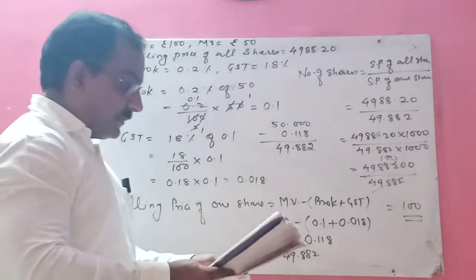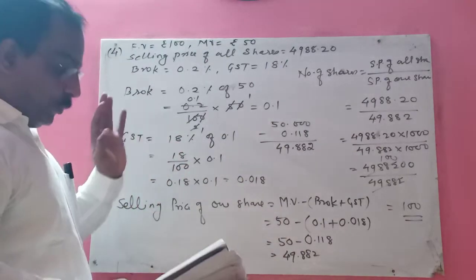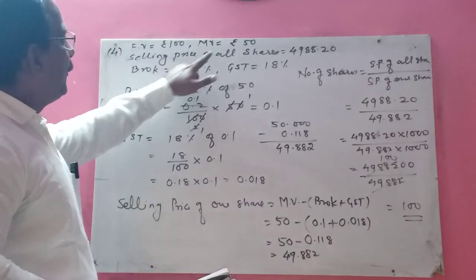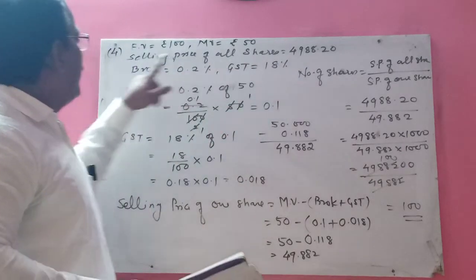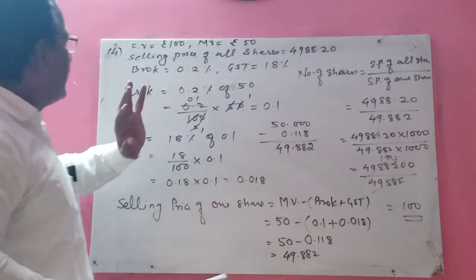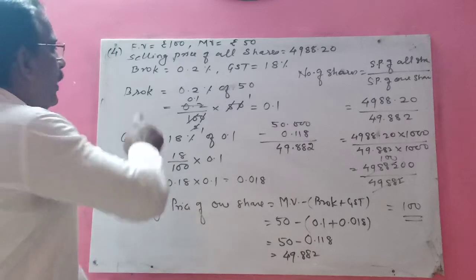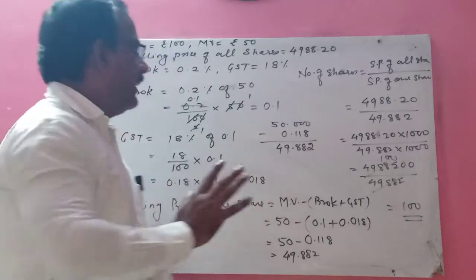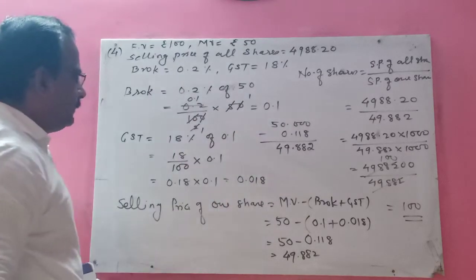See once again this sum, children. Srimati Desai sold shares of face value rupees 100. Market value is given as 50 rupees. Selling price of all the shares is this much. Brokerage is 0.2%. GST is 18%. First I calculated the brokerage, and brokerage is always calculated on market value. So market value is 50, you will get 0.1.